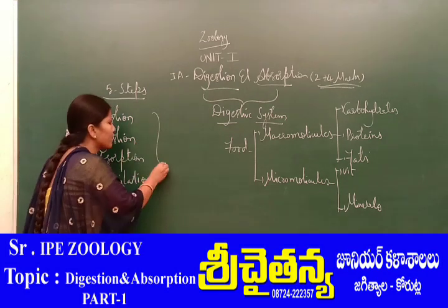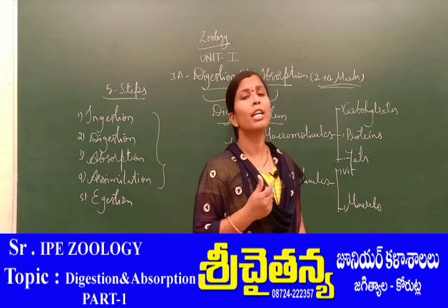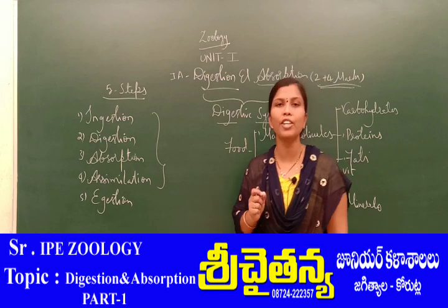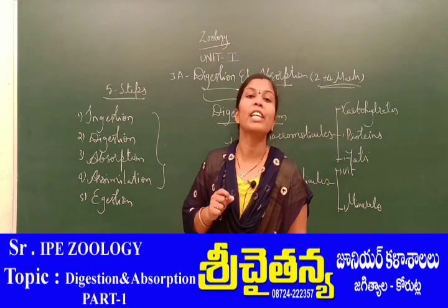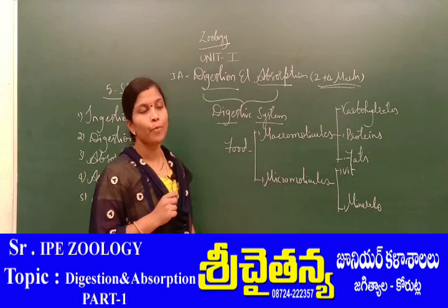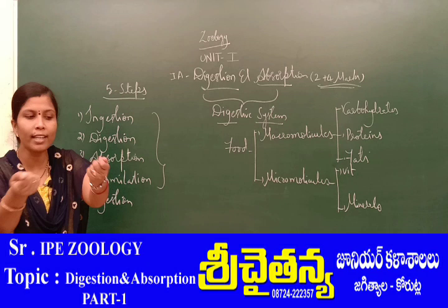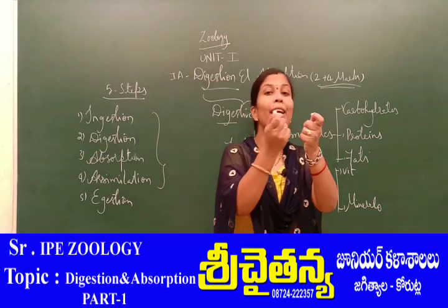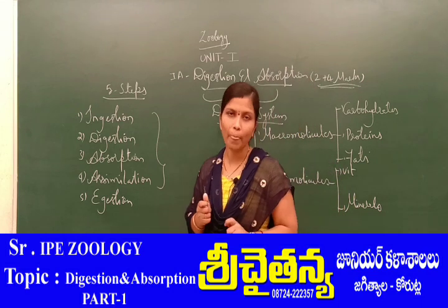After all these substances, if any food molecules remain in the small intestine, they are the undigested food materials. Now the undigested food materials enter into the large intestine. The large intestine plays an important role in gathering and lubricating the undigested food materials. Now it is formed as fecal matter.